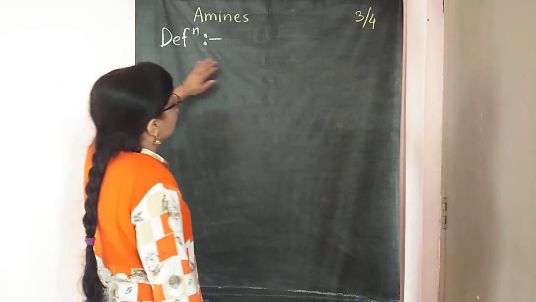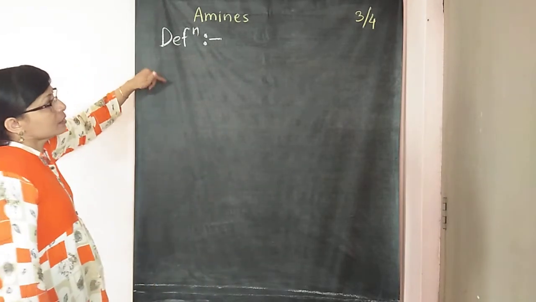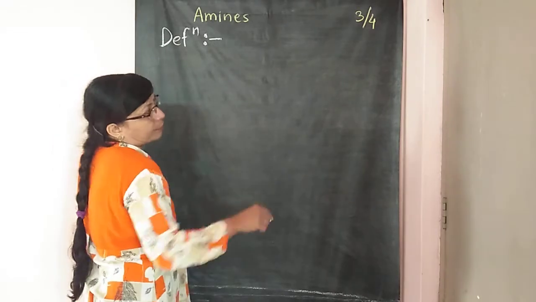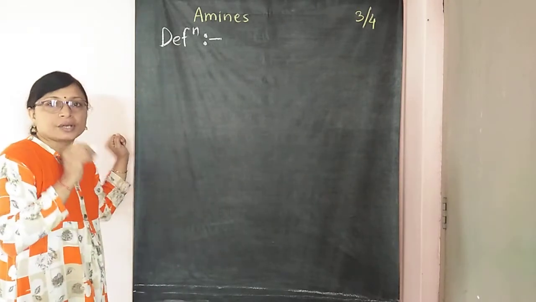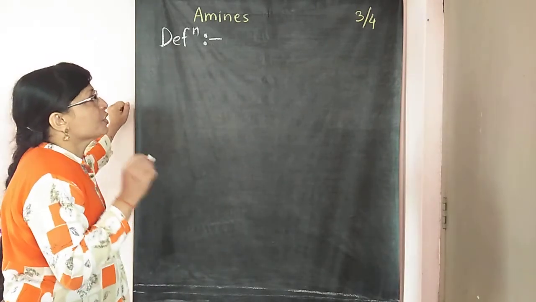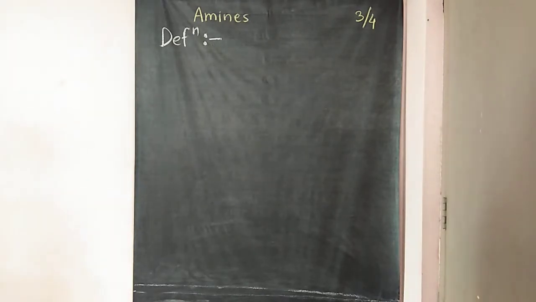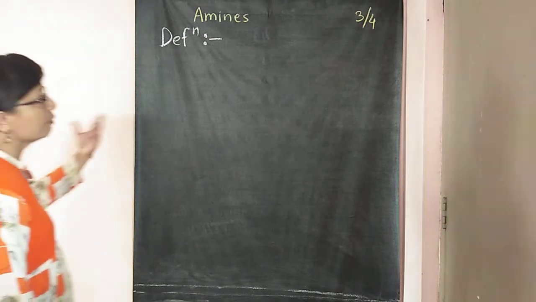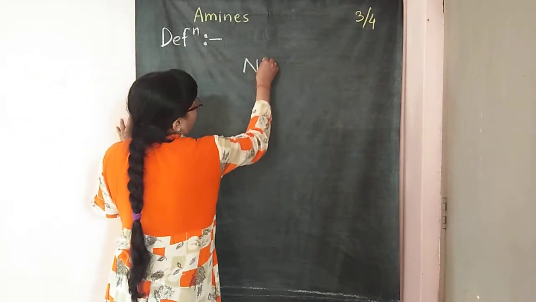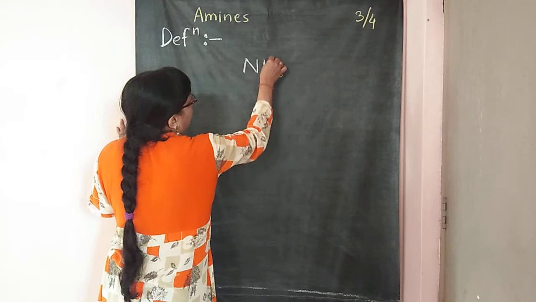The second type of definition is, amines are the organic compounds which are derived from, or which are derivatives of, ammonia. Ammonia is NH3.